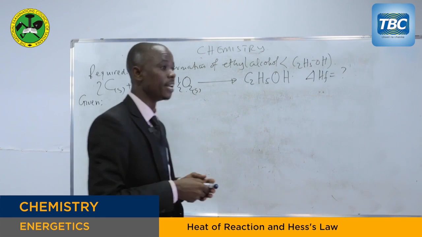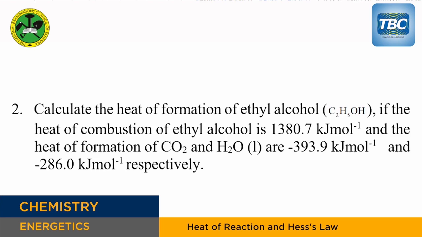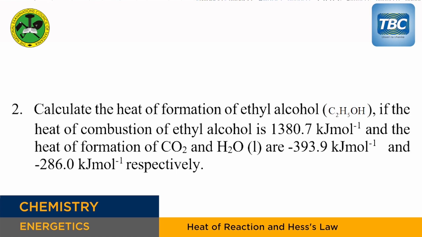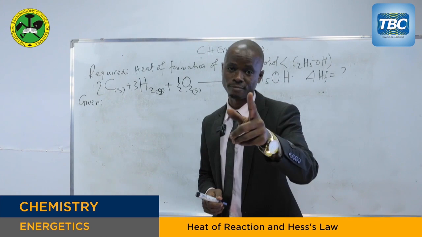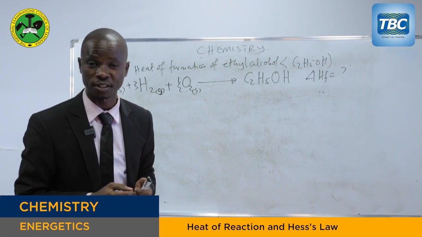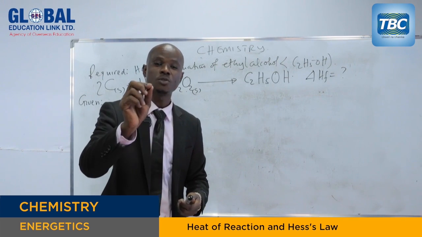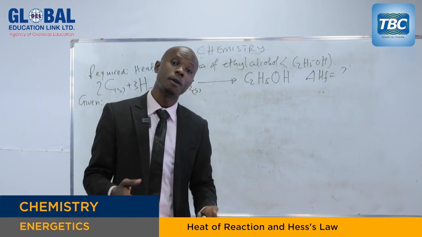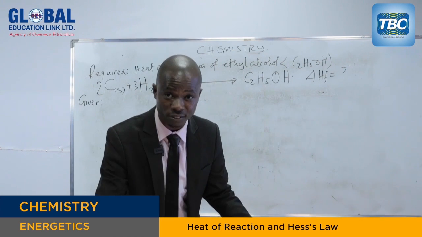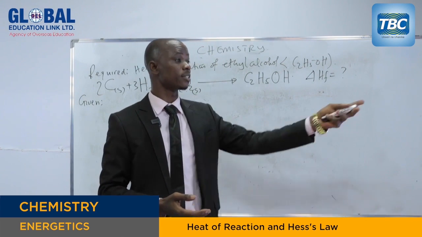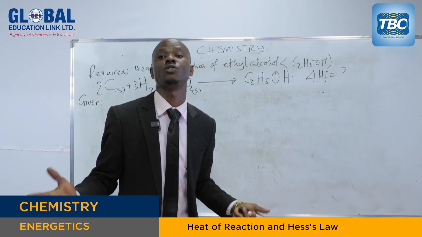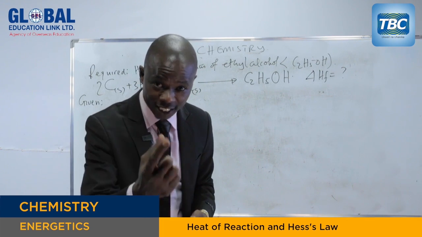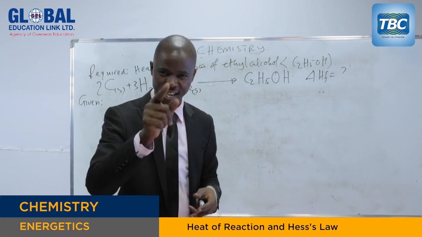What are we given? Number one, the heat of combustion of ethyl alcohol is 1,380.7 kilojoules per mole. My dear students, heat of combustion. What is heat of combustion? Sometimes you can be given data that are positive, but actually they are not positive. You can be given data that are negative, but actually they are not negative. So what do you have to do? For example, the heat of combustion. What is heat of combustion or enthalpy of combustion? Are you able to define it, my dear students? If I tell you right now to define the heat of combustion, can you define it?